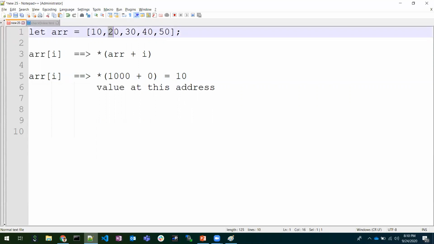1001 means it will refer to the second element. It means we'll be going to the second element and we'll be missing the first element. So this is the reason we need to start the index with 0. As the reference would be pointing to the first element, 1000 plus 0 will have no effect; it will be equivalent to 1000. So we take the index as 0 so as not to miss the first element. So this is the reason we need to start the array index with 0. Hope you understand this. So we'll go to the next question.